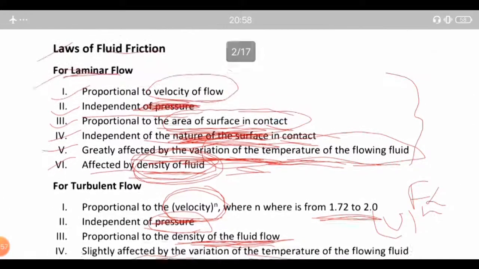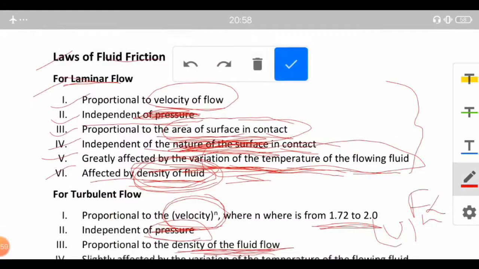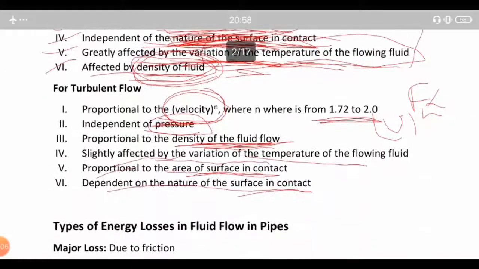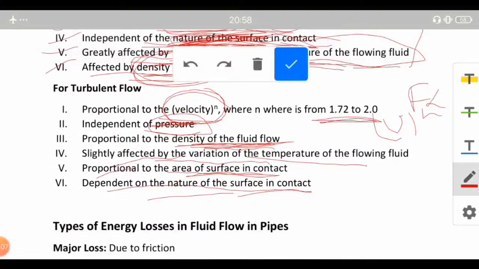But for laminar flow, the fluid friction was independent of the nature of the surface in contact, but for turbulent flow it does depend on the nature of the surface in contact.